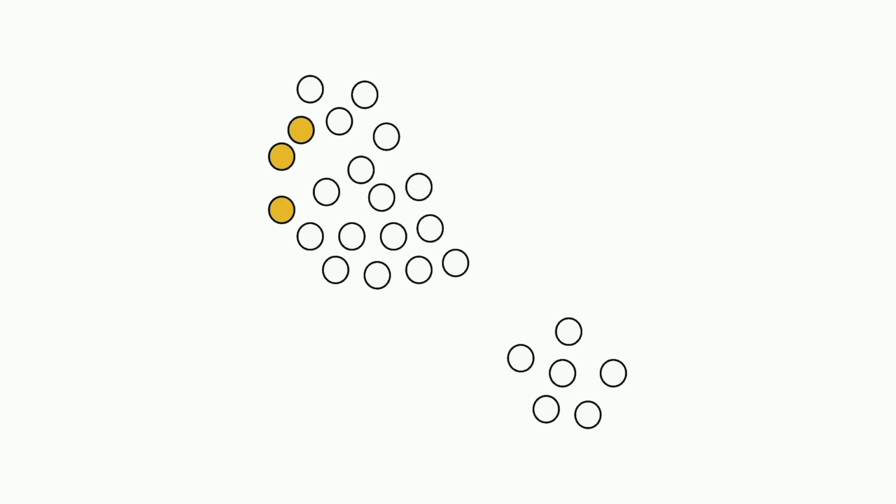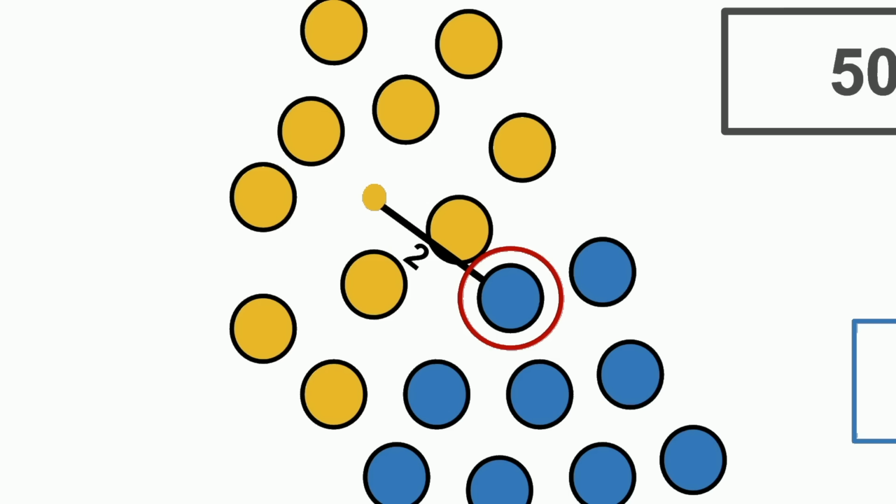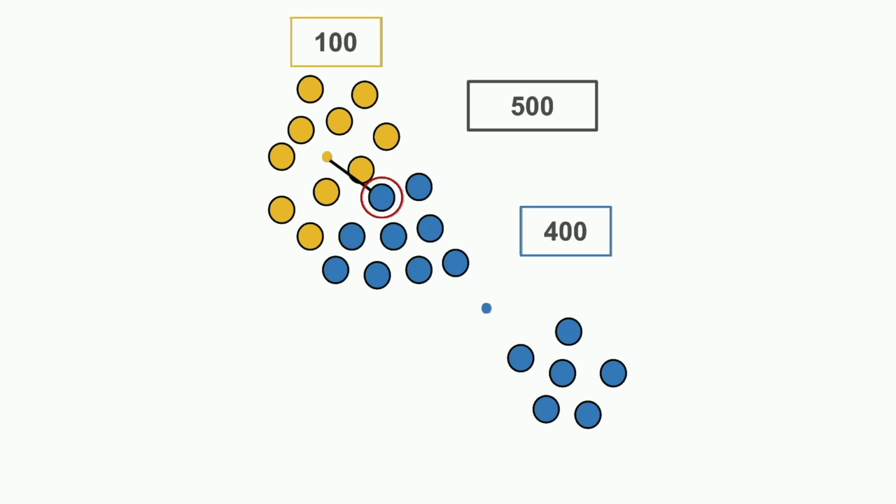Let's look at our dataset again, but with a different clustering. Let's add the cost on the side so we can track how changes to the clustering affect the cost. Take a look at the following point. If we zoom in, we see its distance from the yellow center is 2. In comparison, look at how far it is from the blue center with a distance of 4. Because spread squares distances, this point is contributing to the spread of blue quadratically more than points closer to the center.